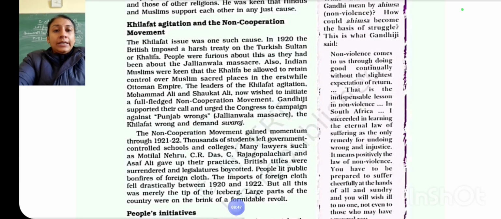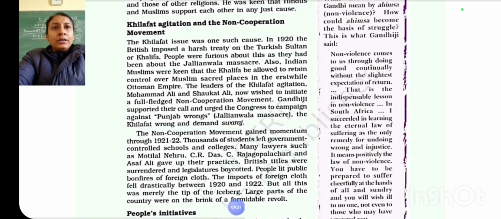Clear? And then the Congress passed a resolution in the Calcutta session in September 1920 to start a satyagraha on the Khilafat issue. Now the Khilafat non-cooperation movement was against the Khilafat wrong and the Punjab wrong, which we have read about in the Jallianwala Bagh massacre. So a mass movement now started in which year? In the year 1920. Clear? The Congress has passed the resolution.